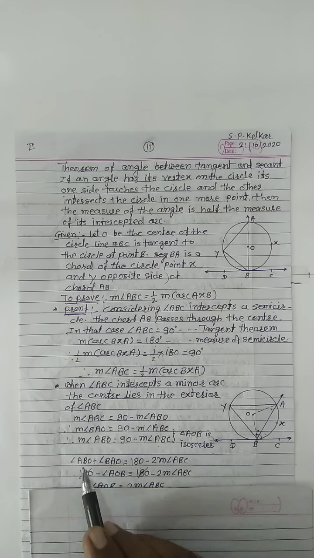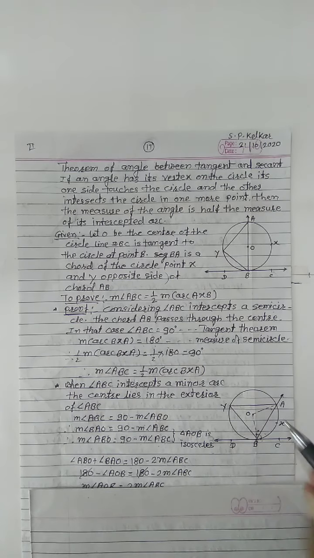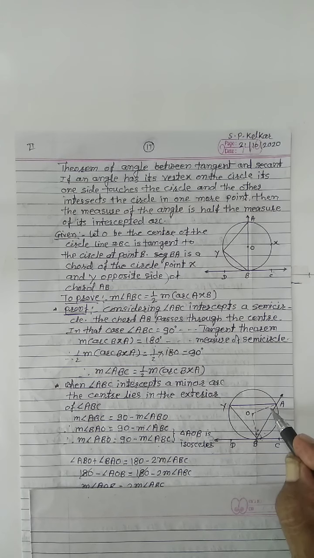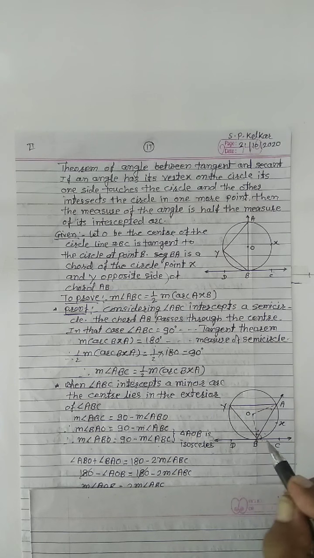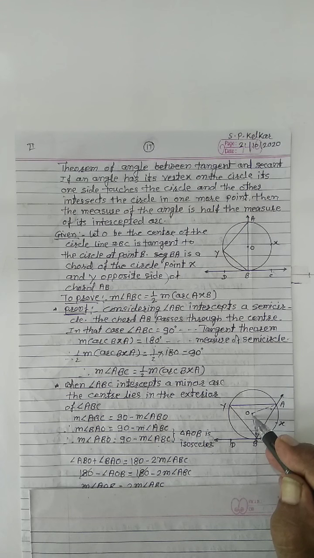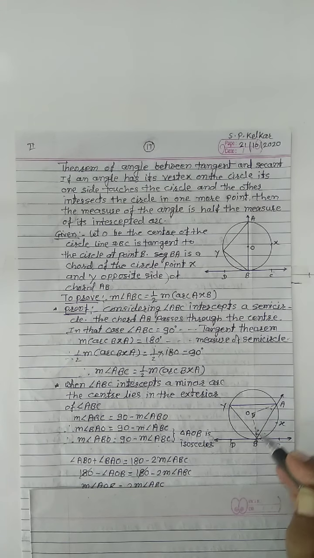Now for these two angles in this triangle, the sum of three angles is 180, so for these two angles we write 180 minus this angle.